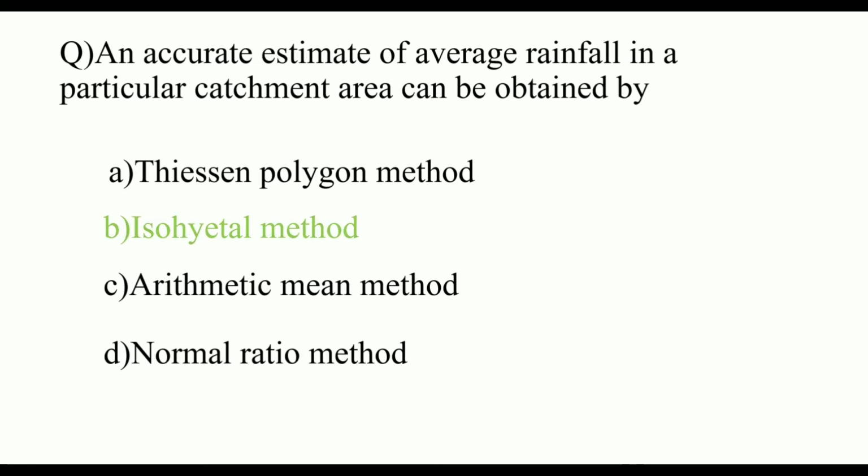C, arithmetic mean method is nothing but the average of the rainfall: P1 plus P2 plus P3 dash dash dash Pn by n, where n is the number of rain gauges. Ratio method: normal ratio method is used to find the missing rainfall data. So this is not an average rainfall method. The answer is isohyetal method.